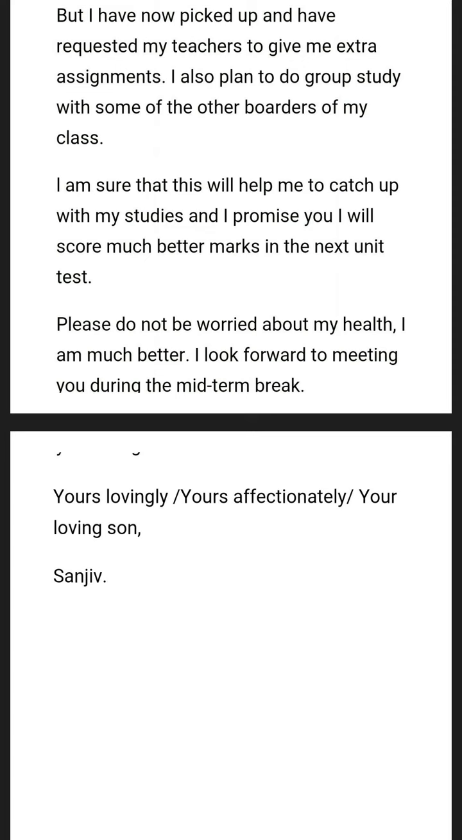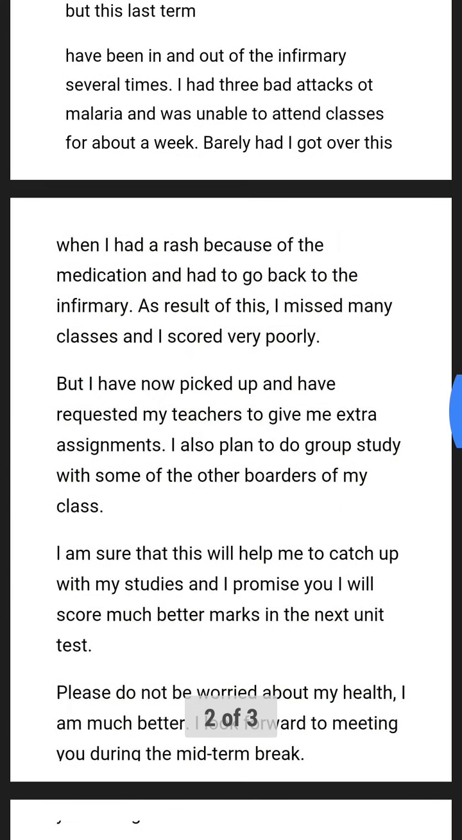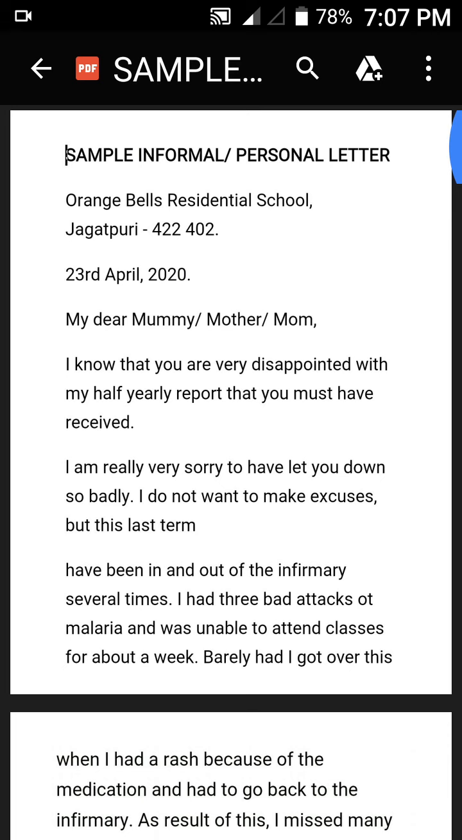You may choose to write any one of these and then put a comma, and underneath write only the first name. The person who is writing the letter, this is an informal letter, so you should always sign with your first name. So this boy has written his name Sanjeev. So that's how a personal letter is supposed to be written.